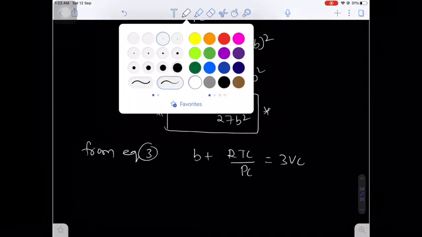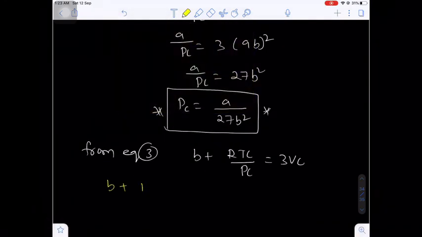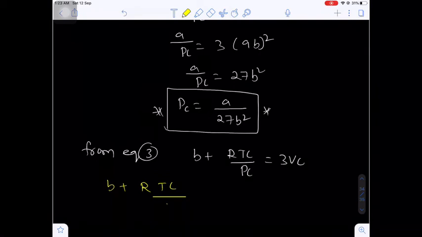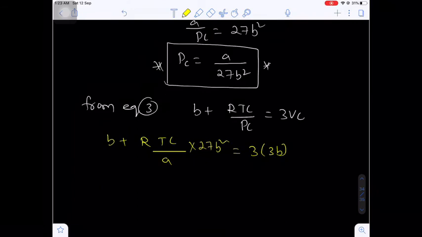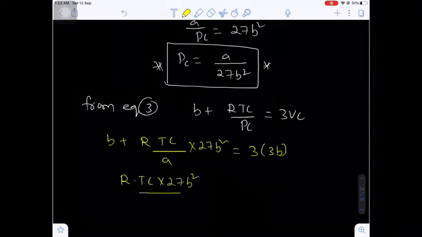So instead of PC, I am writing A by 27 B square, is equal to 3 into, instead of Vc I am writing 3B. 3B into 3, 9B. Bring the B to the right side. 9B minus B, 8B. Are you getting my point? R into TC into 27 B square by A will be equal to 8B. So B gets cancelled.